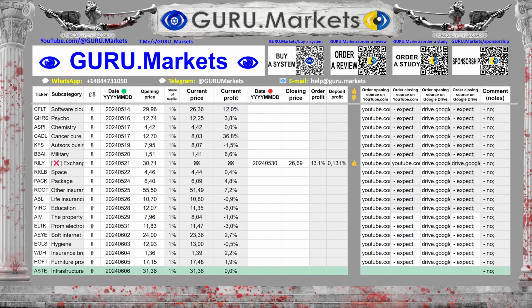As a result of the valuation of the company's securities Astec Industries, Inc. ASTE, the information and reference system for stock valuation GURU.Markets makes the following decision. Open a deal due to the fact that Astec Industries, Inc. ASTE is the most undervalued company in the subcategory.